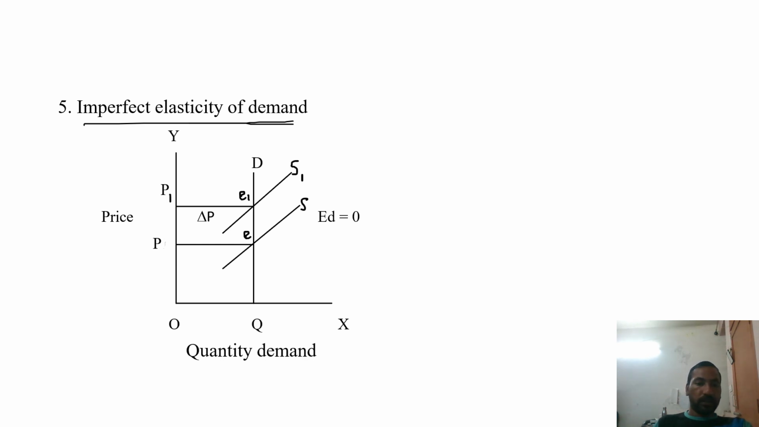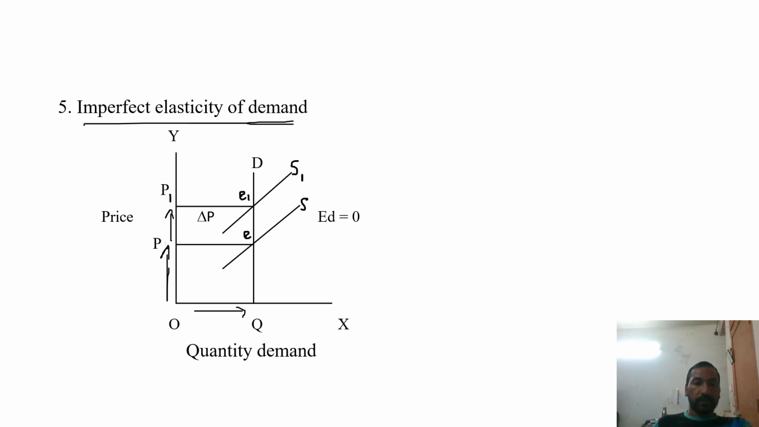Here we can see the price level OP is the initial price level. It increases from OP to OP1, but there is no change in the quantity demanded. Even though the price changes from OP to OP1, there are not any changes in the quantity demanded. This is the initial supply curve, which shifts to S1 when the price changes from OP to OP1. That gives the initial equilibrium and the next equilibrium point.